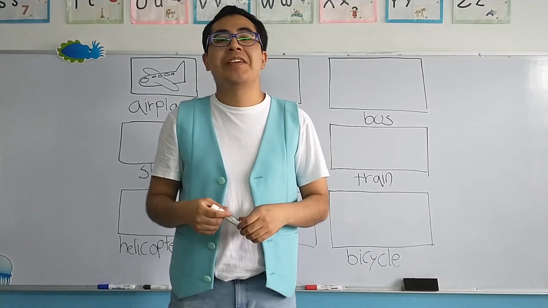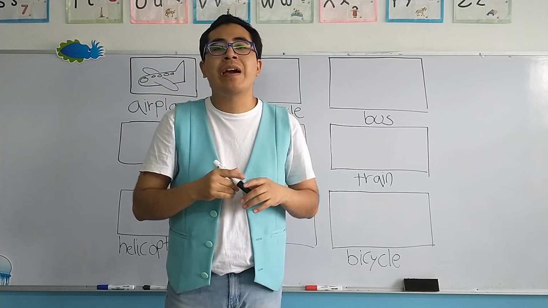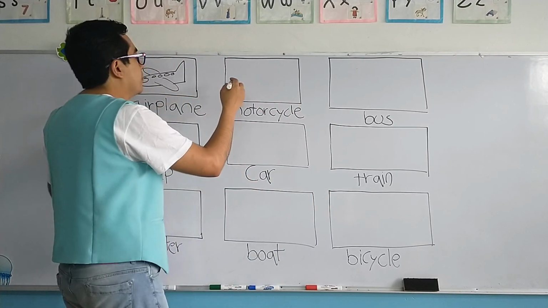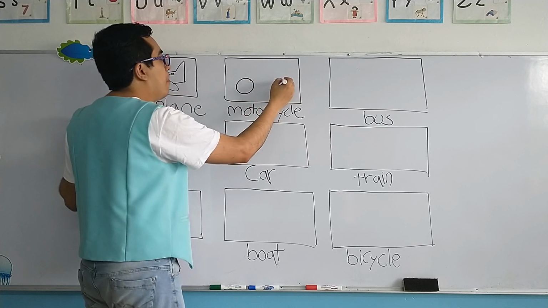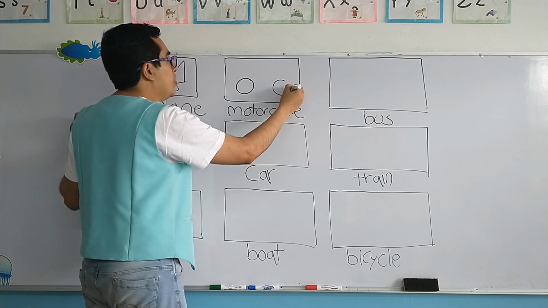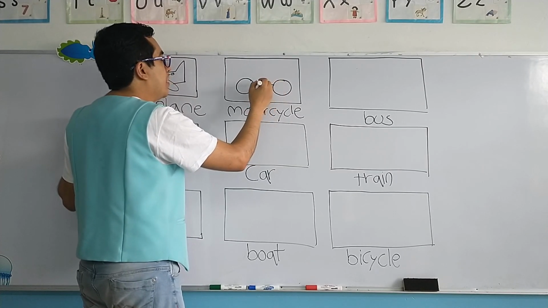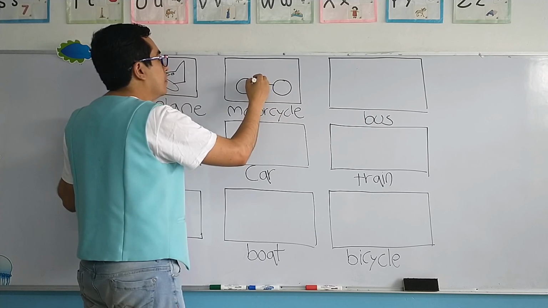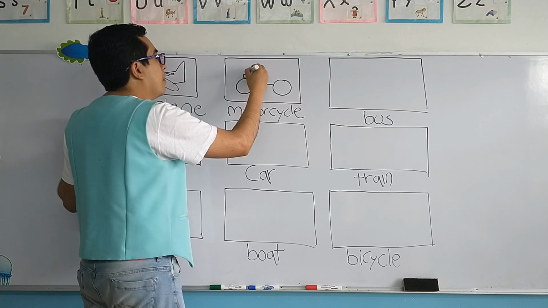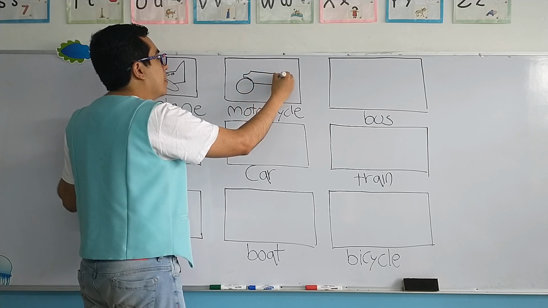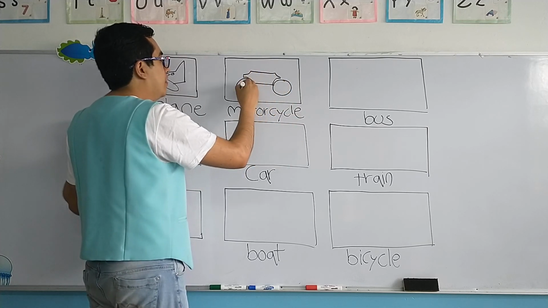Very good, excellent. Now, once again, I'm going to give you an idea of how to make a motorcycle. Okay, a motorcycle is composed of two wheels, dos llantas, okay, we have the machinery, la maquinaria,